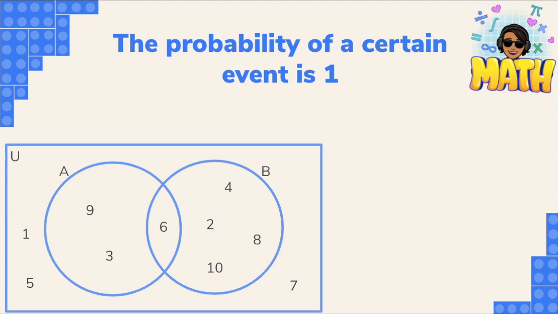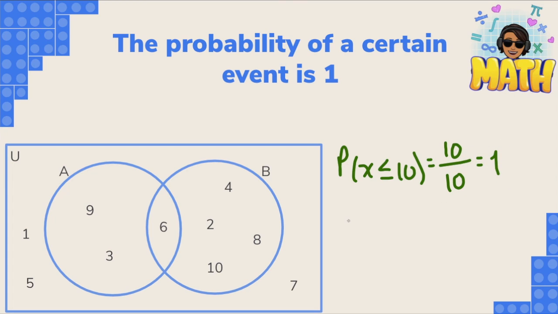So let's say that we're going to find here the probability of x less or equal than 10. Okay, so if we check here in our numbers, all the possible outcomes that we have here are less or equal than 10, right? So the probability of having a number that is less or equal than 10 is going to be all the universal set. So it's going to be 10 divided by 10, which is 1.